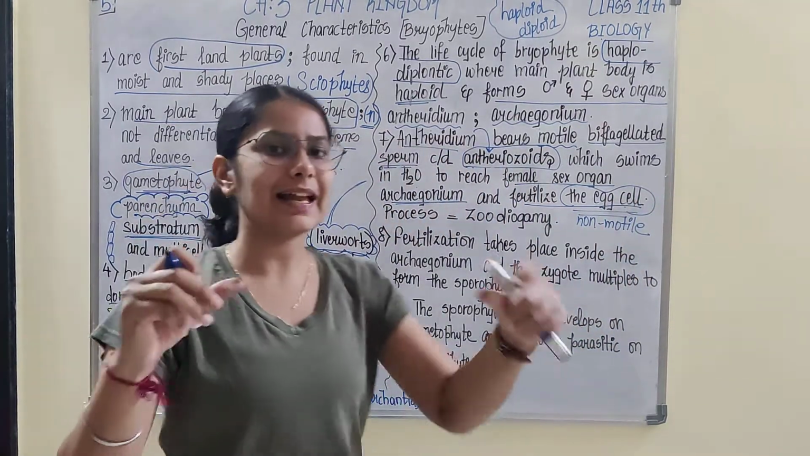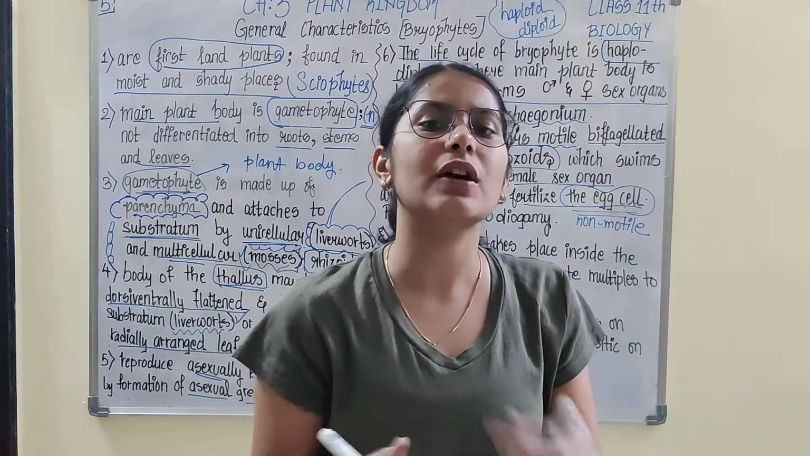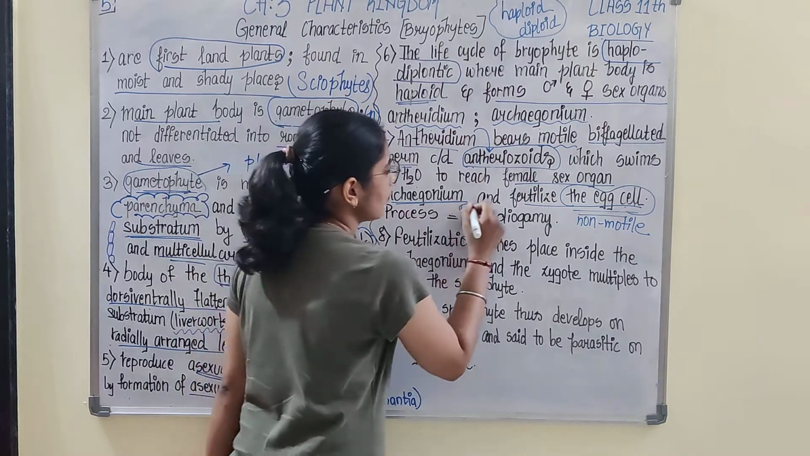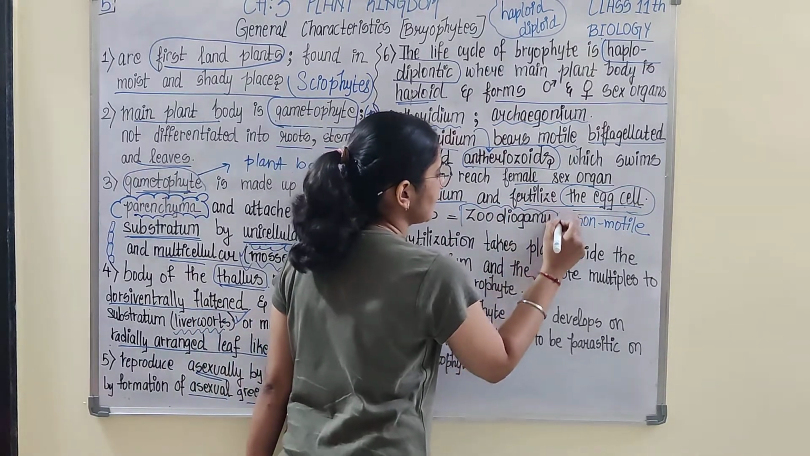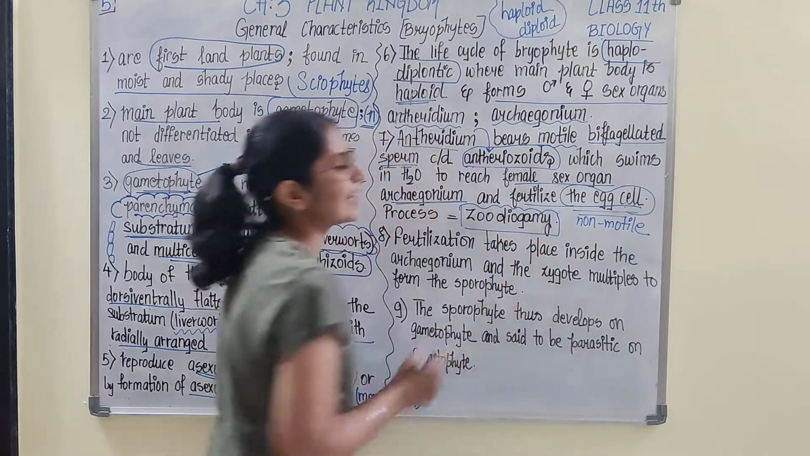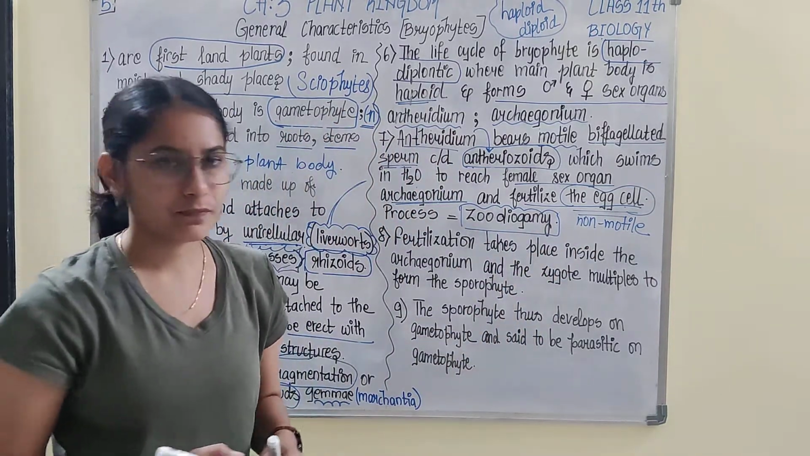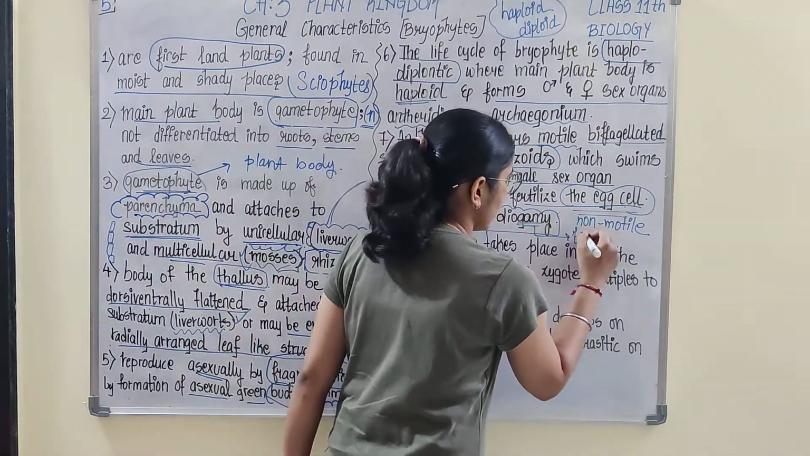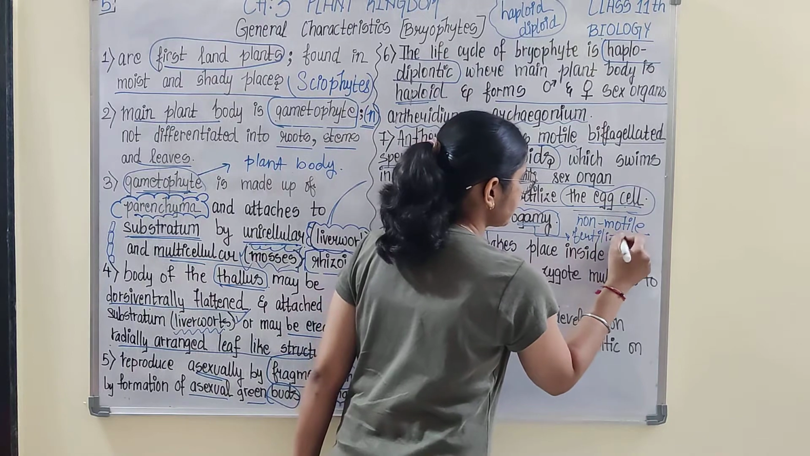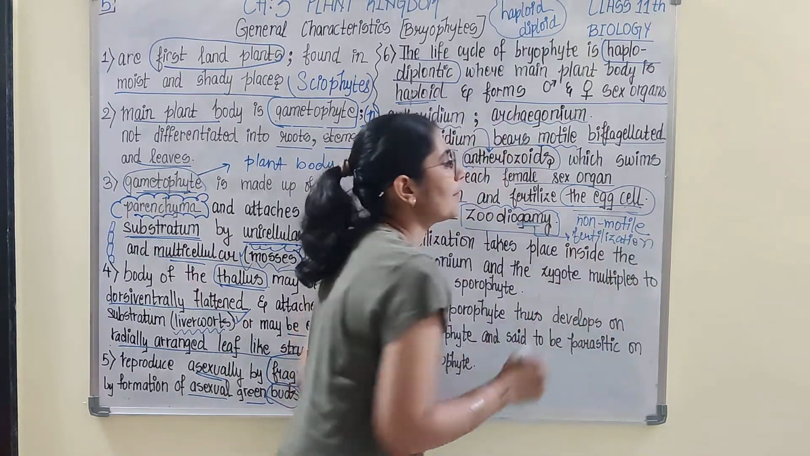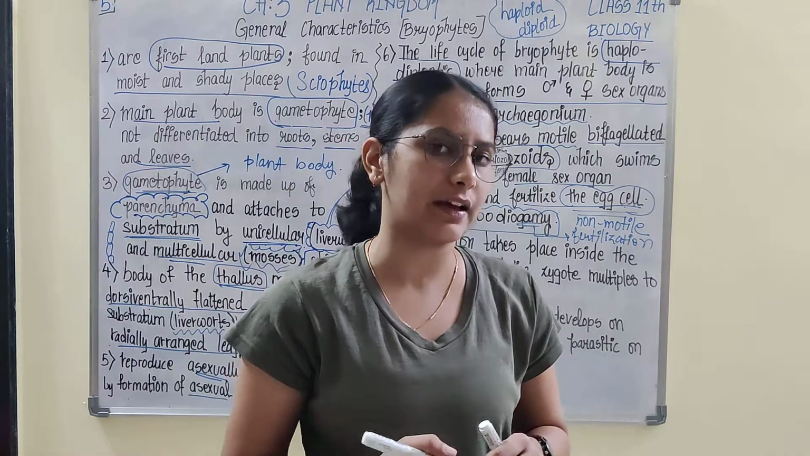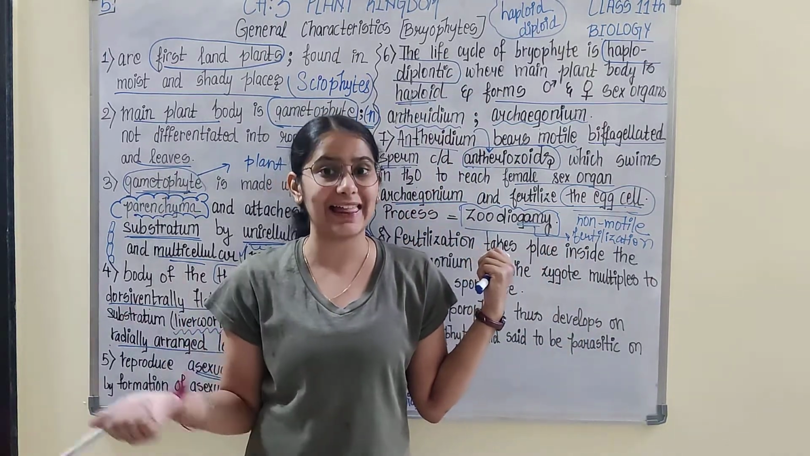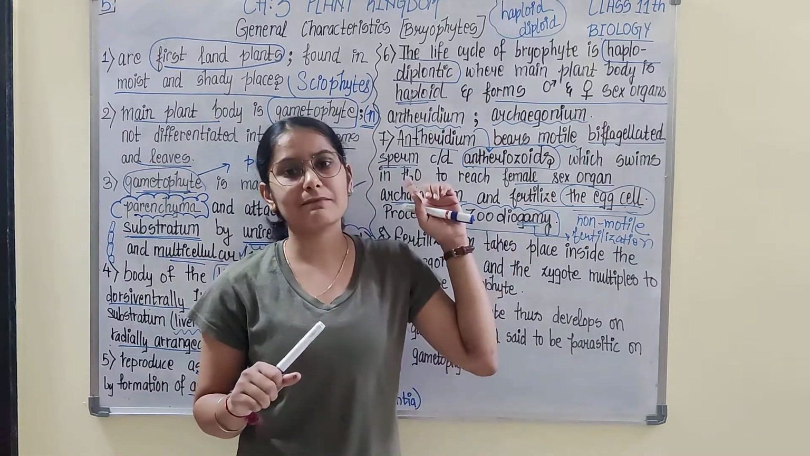Now when a sperm fertilizes the egg cell, what does it lead to? It leads to the formation of zygote, and this process of swimming of the sperm and reaching the egg cell is known as zoidogamy. Gamy means fertilization. So fertilization takes place between sperm and egg cell, and leads to the formation of zygote. See here, there is formation of zygote, which was absent in algae. Here means where? In bryophytes.